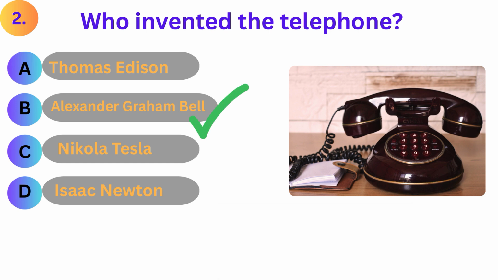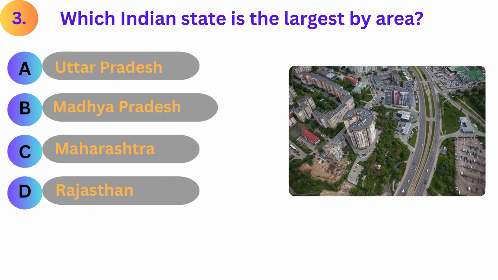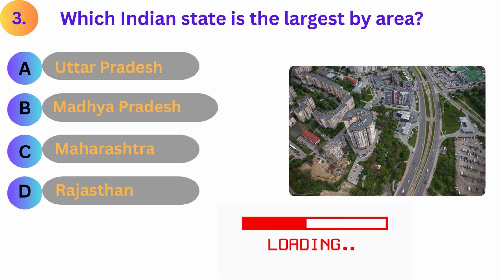Answer is B. Alexander Graham Bell. Which Indian state is the largest by area? A. Uttar Pradesh. B. Madhya Pradesh. C. Maharashtra. D. Rajasthan.